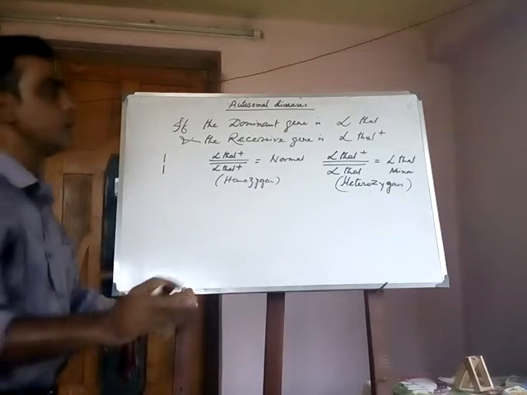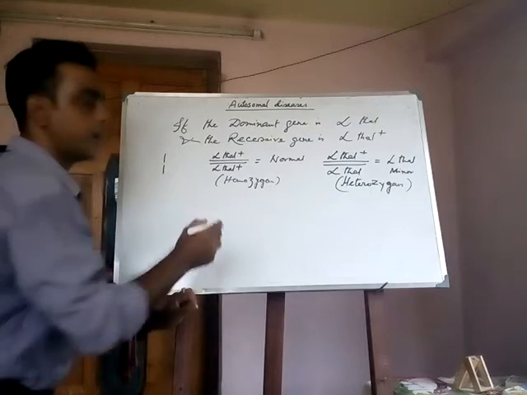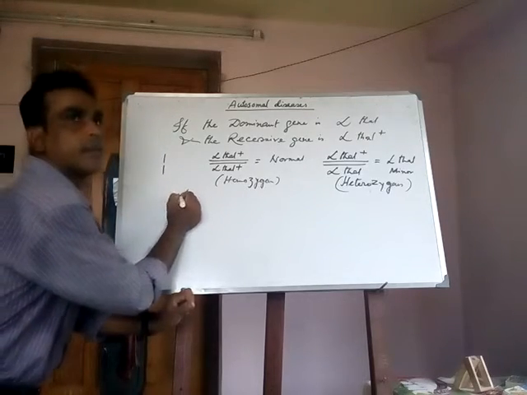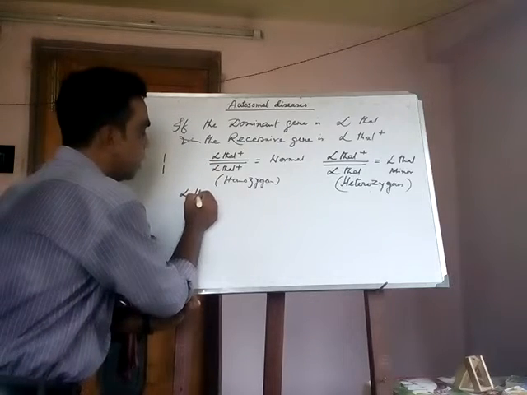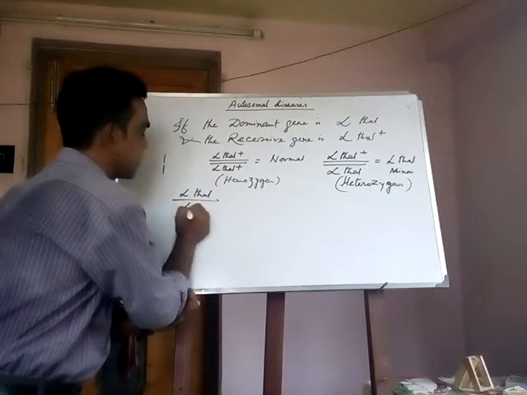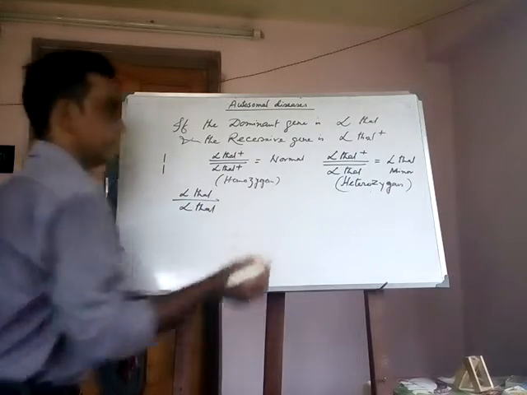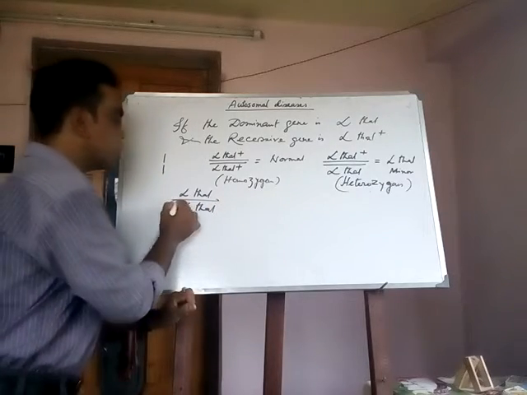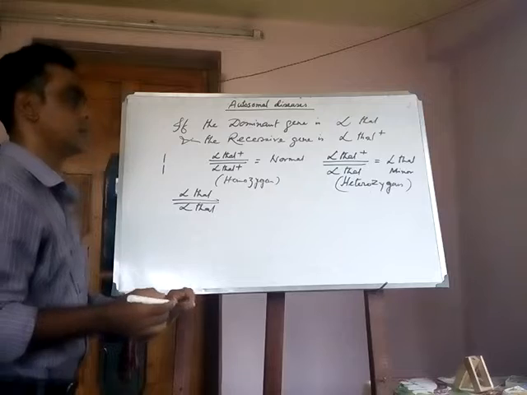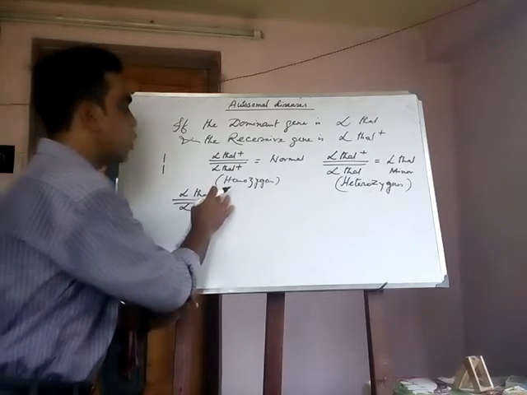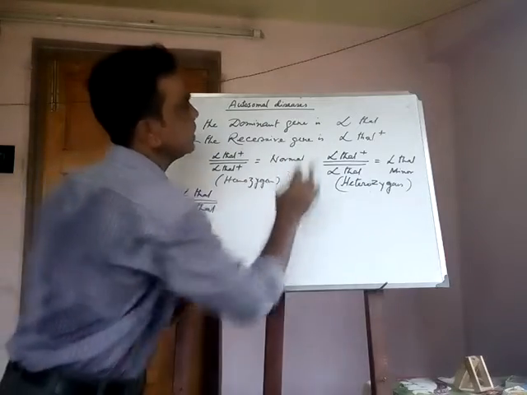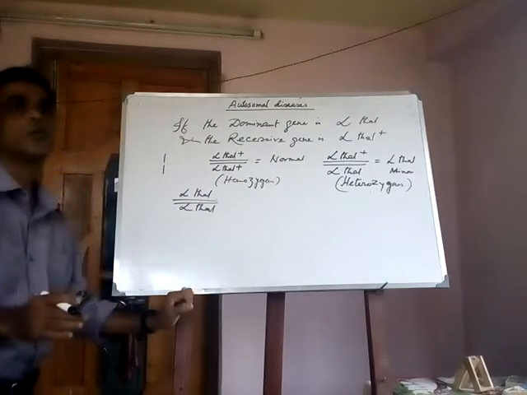Now, when it is alpha thal and alpha thal, both are holders of the dominant gene of alpha thal. What is this?